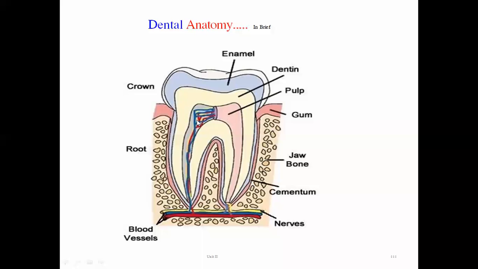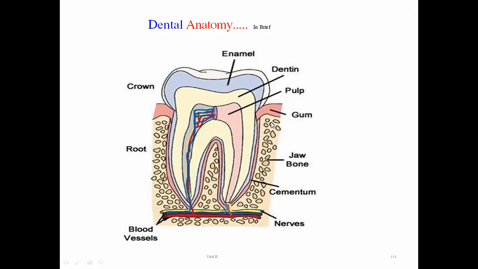So whatever portion of the tooth is buried in the gum, that portion is covered by the cementum in order to give a fixed attachment to the tooth. So what is the function of dentine? To cover the entire dental cavity of the tooth. Then cementum is going to give the fixation, and it covers the part of the tooth which is embedded in the gum cavity.